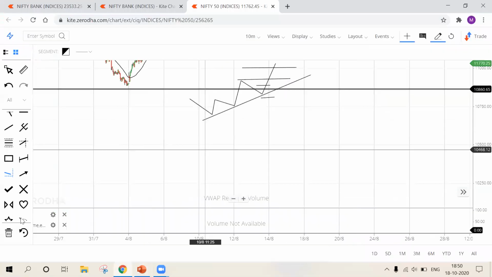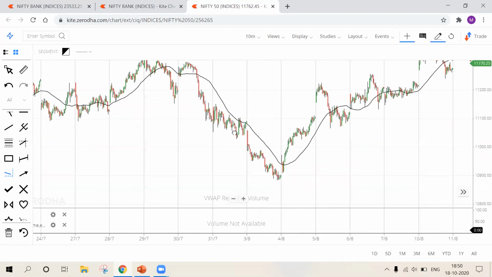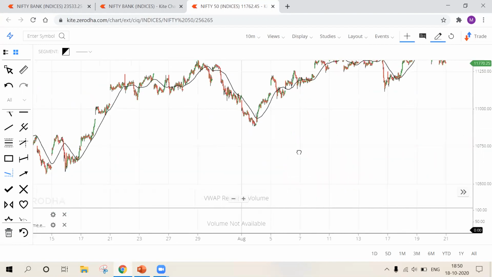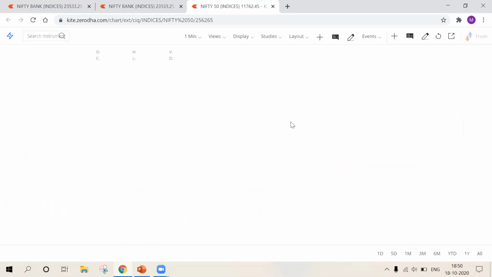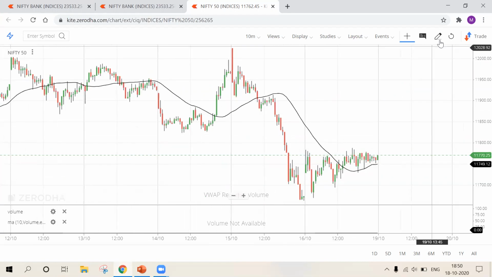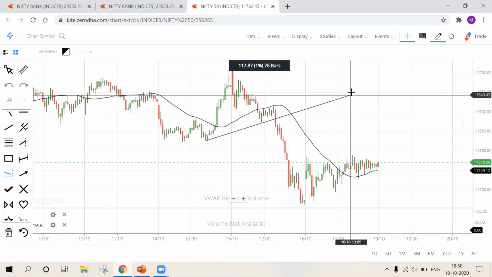I'm going to explain that. Let me delete all these things. When I say next possible support and resistance level, why isn't my chart working? All right. Imagine.